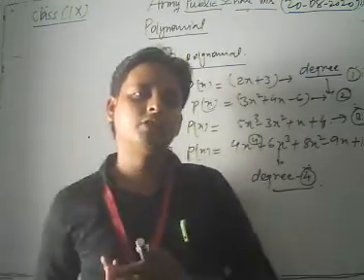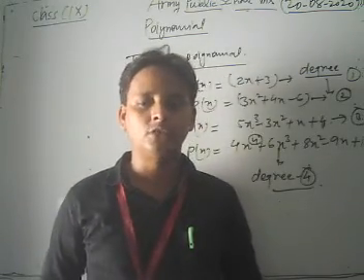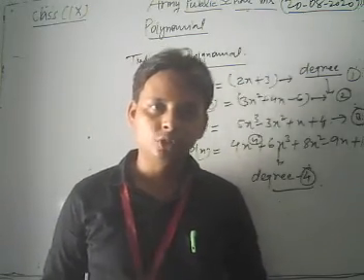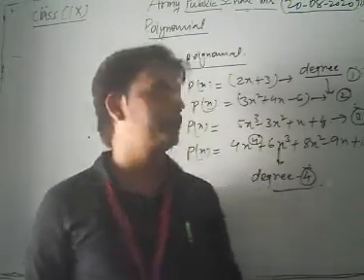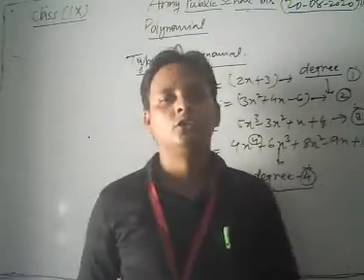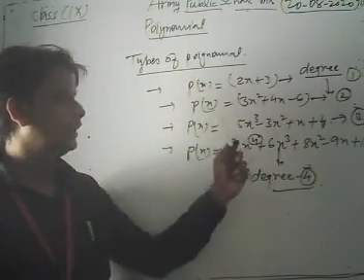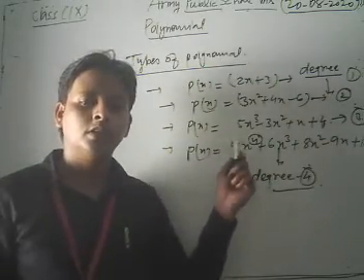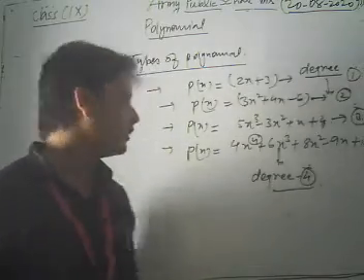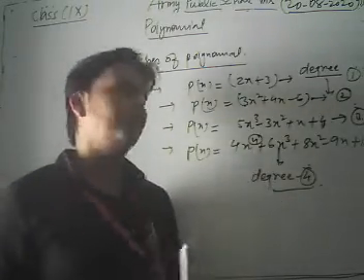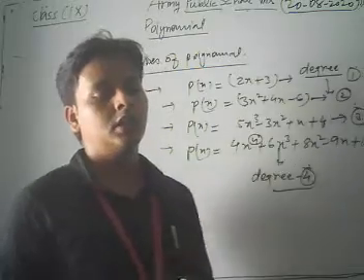If the degree of the polynomial is 1, then it is said to be a linear polynomial. If the degree of the polynomial is 2, then it is said to be a quadratic polynomial. If the degree of any polynomial is 3, then it is said to be a cubic polynomial. If the degree of any polynomial is 4, then it is said to be a biquadratic polynomial.